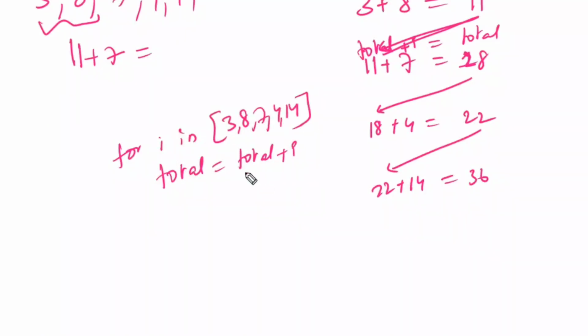But directly, the first time, what is the total? The initial total, what is there? Nothing is there. That is the reason we are initializing total is equal to 0. That is the initialization we are doing. Why only 0 are you initializing? Because if you add with 0, it is not going to have any impact. There will be no impact with 0. That is the reason we are adding 0. If you add 10, then 10 will have an impact. That is a separate number now. But 0, though it is there, is not counted.